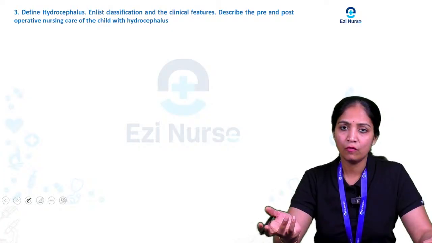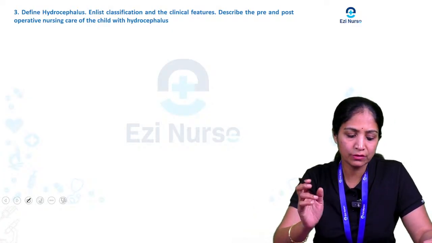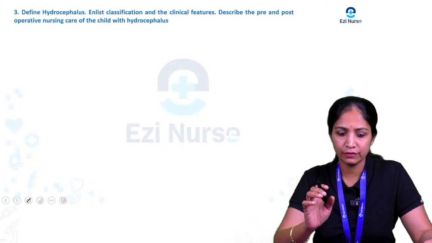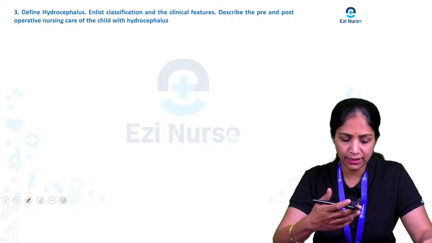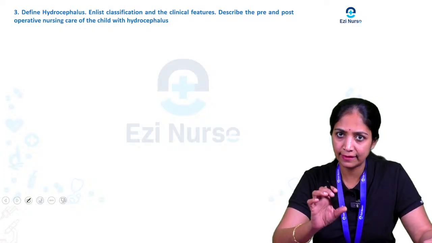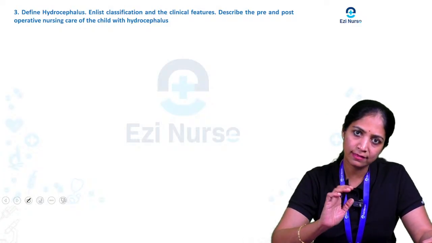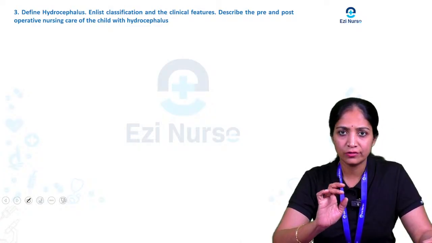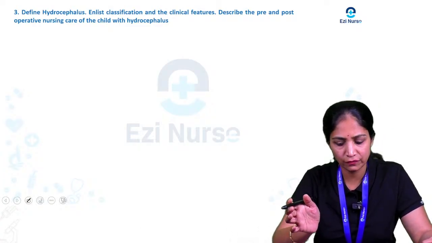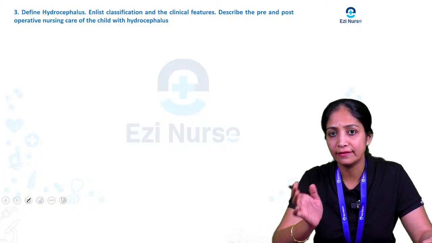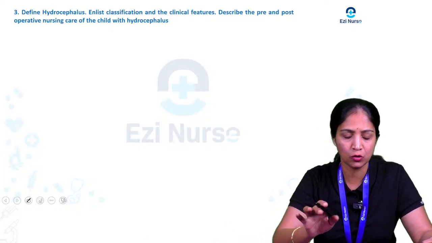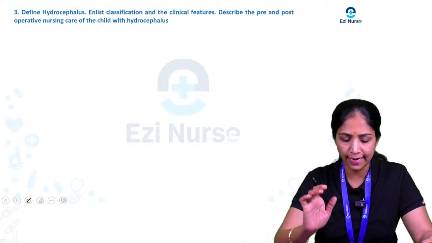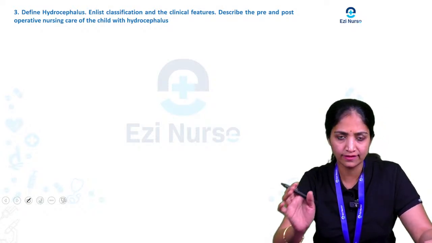Next we will see one more question, which is a long essay question. Define hydrocephalus, enlist the classification and the clinical features, and describe the pre and post operative nursing care of the child with hydrocephalus. You have to enlist only the classification and the clinical features. If they ask a question like this, understand the question and then write the answer.